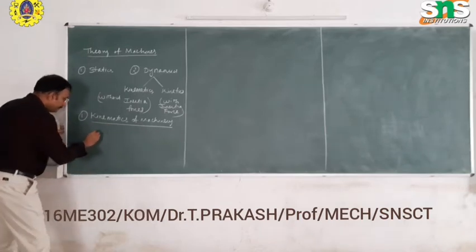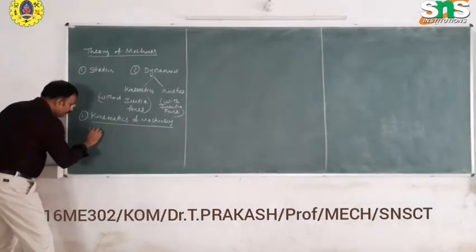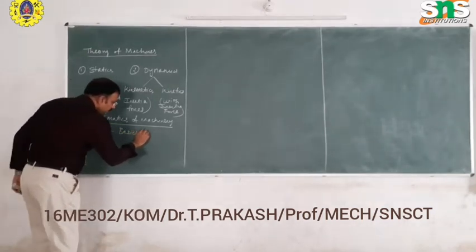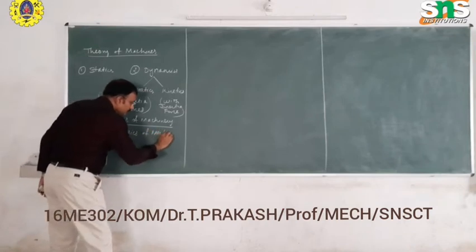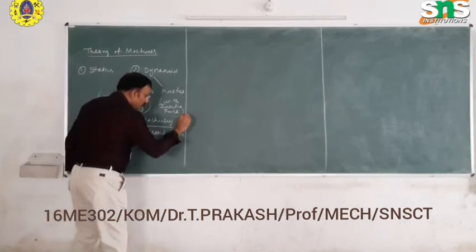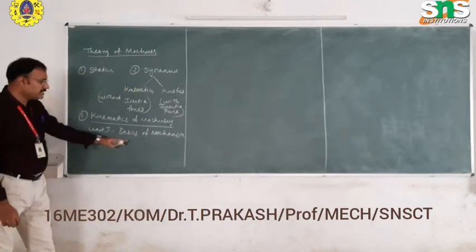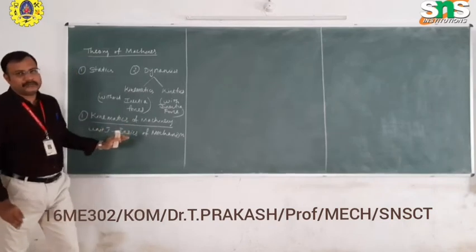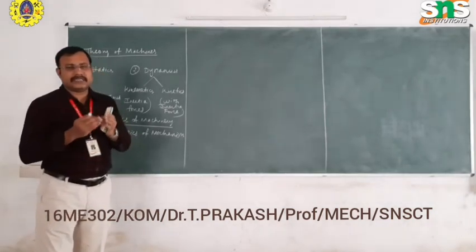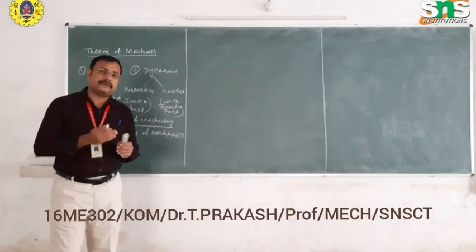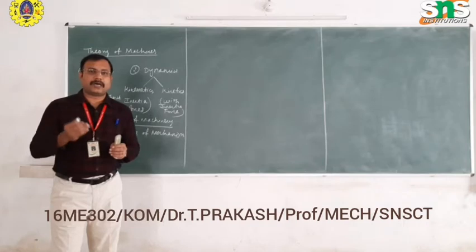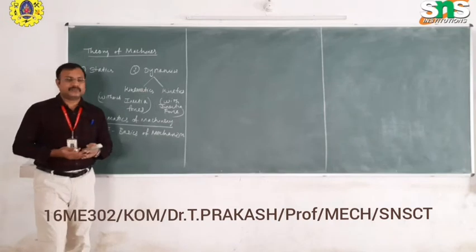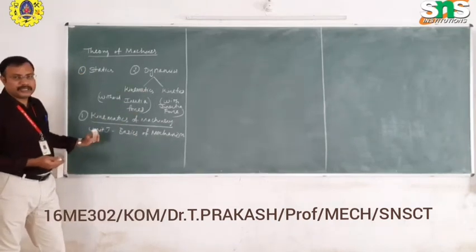In kinematics of machinery, in Unit 1, we are going to study the basics of mechanism. Basics of mechanisms are covered in brief in Unit 1. We are going to study what is the meaning of a link, what is the meaning of a pair, what is the meaning of an element, and how to combine the links to form a machine or mechanism. There are different classifications available in Unit 1.